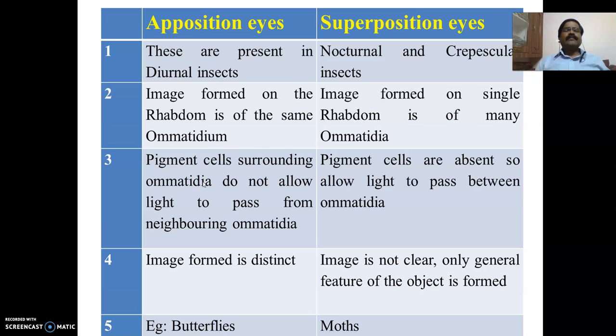The third difference is that in apposition eyes the ommatidia are separated from one another. Here the pigment cells surrounding the ommatidia do not allow light to pass from neighboring ommatidia. The ommatidia are separated from each other because of the presence of these pigment cells. In superposition eyes these pigment cells are absent, so that the light can